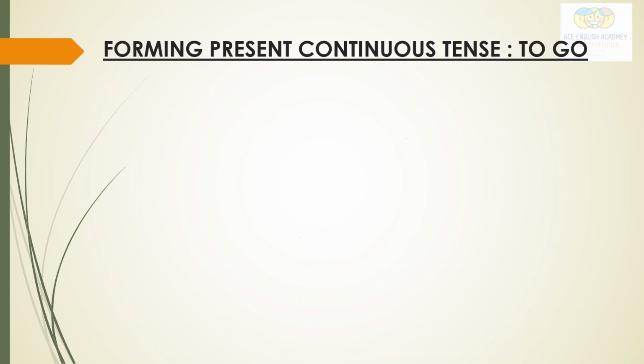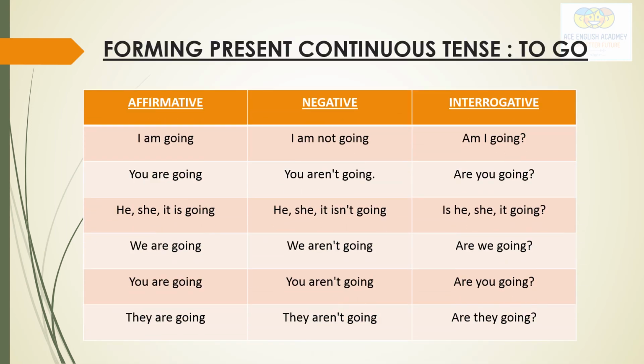Now we will form different types of sentences. Three different types of sentences here: affirmative, negative, and interrogative sentences in present continuous tense. And I have used here verb go. Okay, I am going. Go plus ing, going. You are going. He, she, it is going. Okay, like this, all other sentences. Negative, I have included here not. See here, I am not going. You aren't going. Similarly, all other sentences.